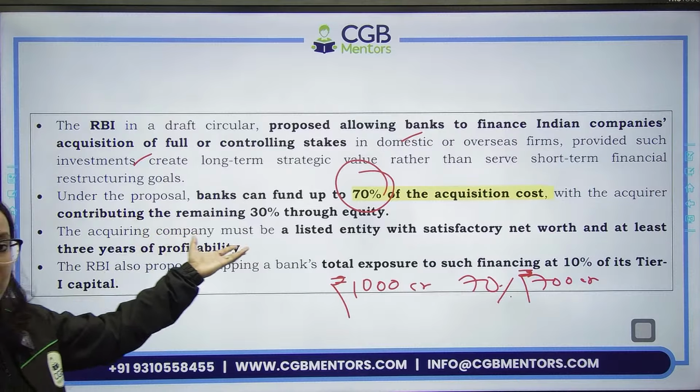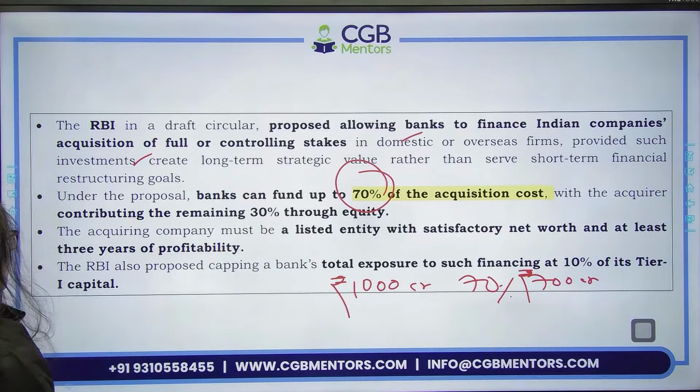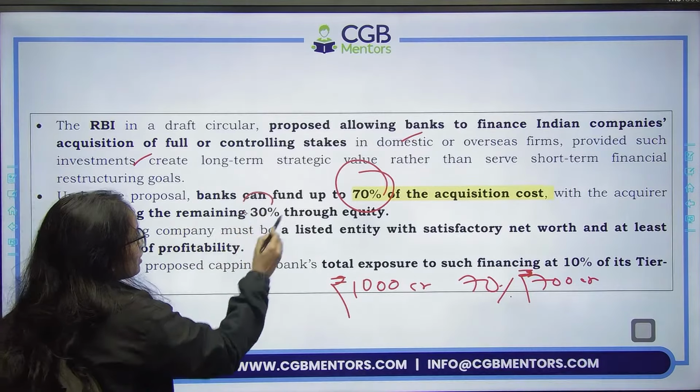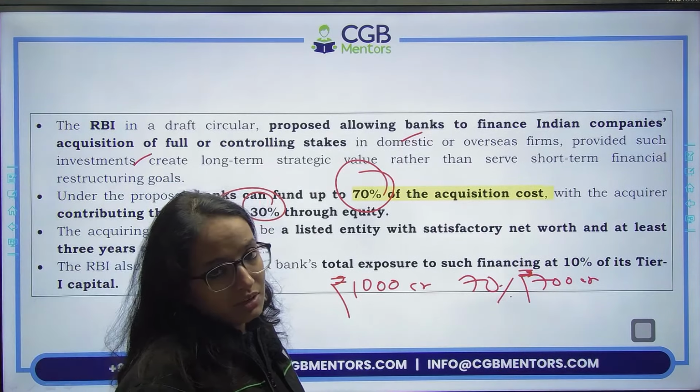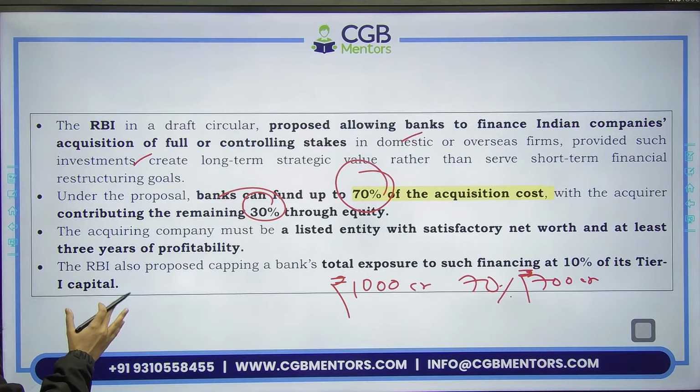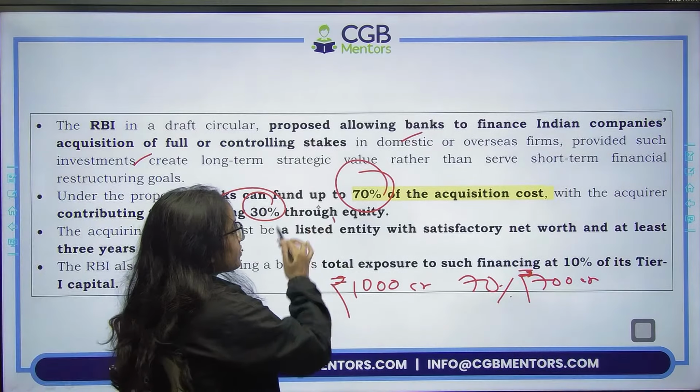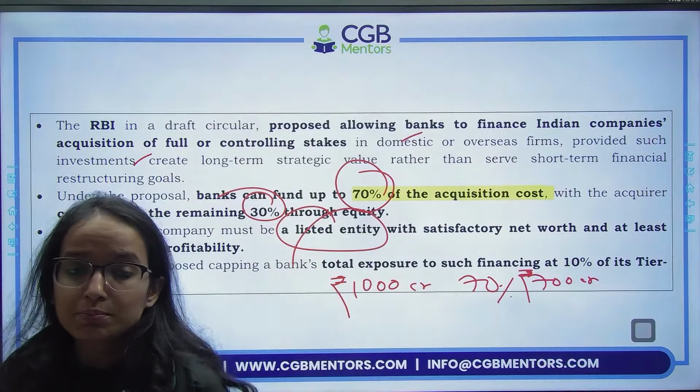तो 70% एक्विजिशन कॉस्ट आप फाइनेंस कर सकते हैं, with the acquirer contributing remaining 30% through equity. जो एक्वायरर है वो रिमेनिंग 30% अपना बेयर करेगा through equity. Alright. And the acquiring company must be a listed entity. Is not for everyone. It must be a listed entity.